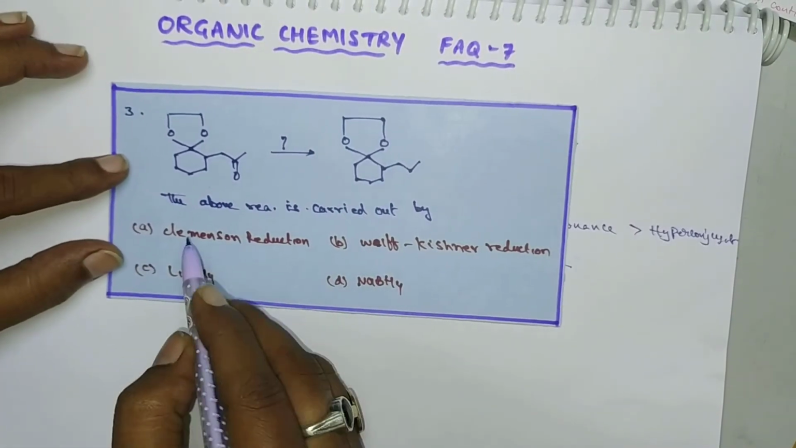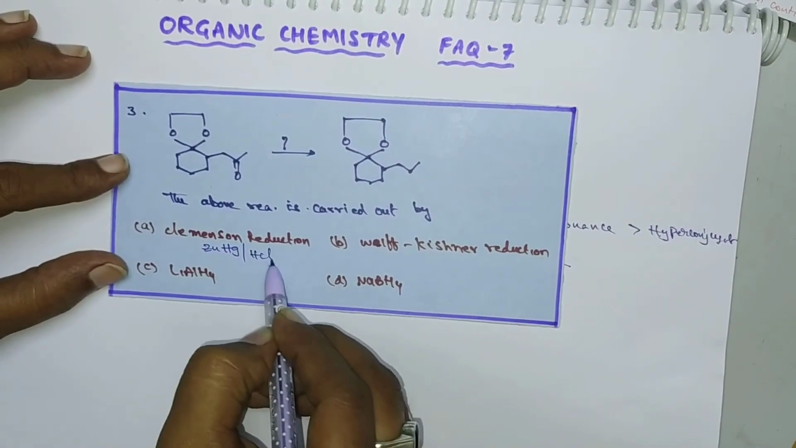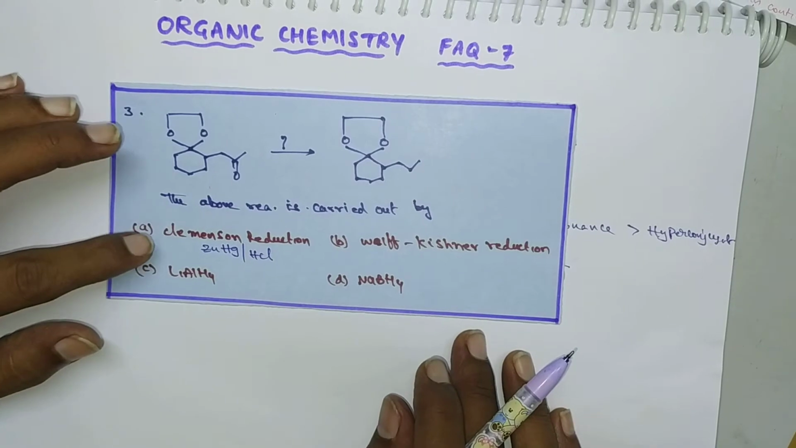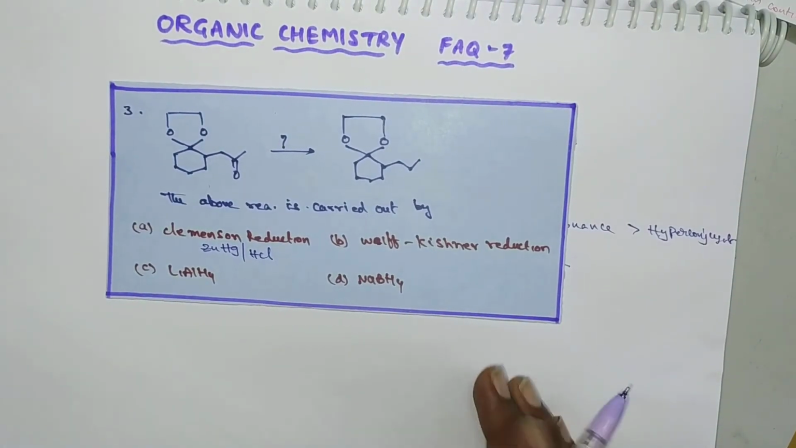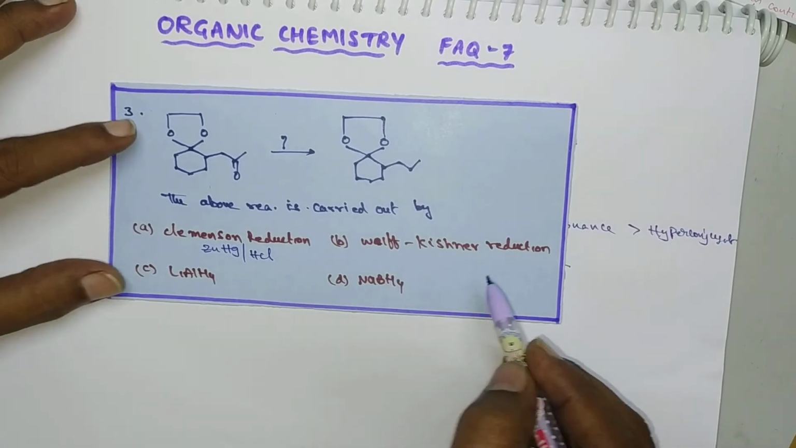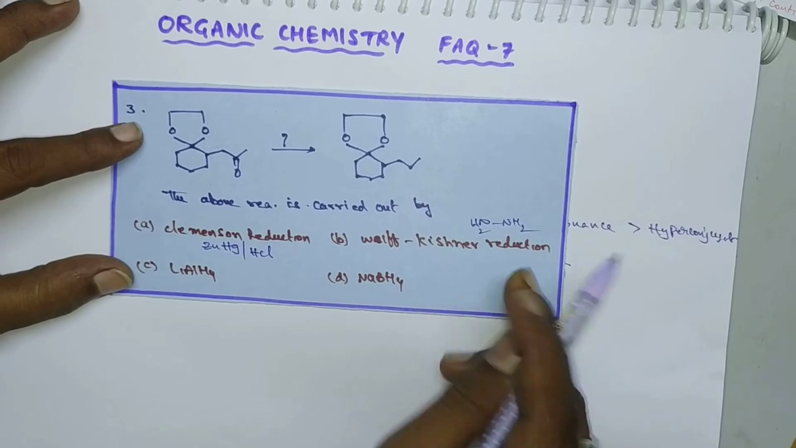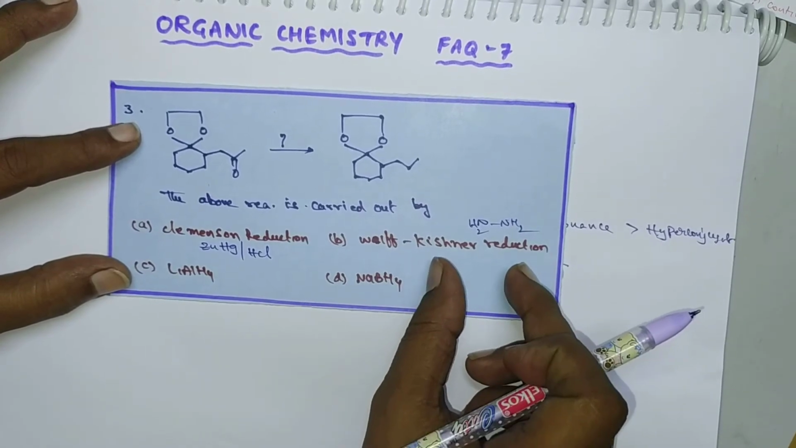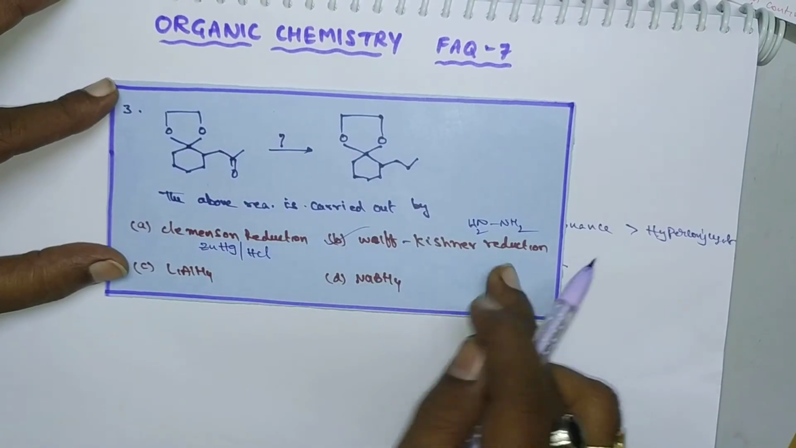Clemmensen reduction means it takes place in the presence of zinc amalgam and HCl. Clemmensen reduction, so zinc amalgam and HCl. Here acid chlorides will reduce to aldehydes. In the case of Wolff-Kishner reduction, this reduction takes place in the presence of hydrazine. In this reduction, the keto group will convert into alkane. So that's why this will be the correct option.